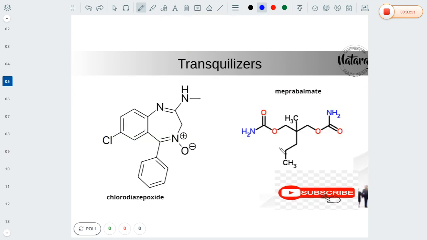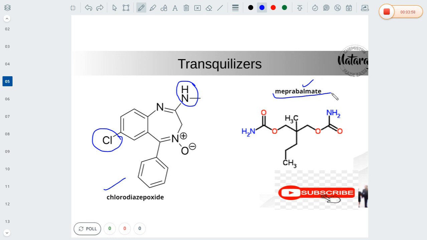Okay, these are the chemical structures of tranquilizers. One is chlordiazepoxide and the next one is meprobamate. If you observe, chlordiazepoxide has a halogen group which is nothing but chlorine, and it also has an amino group which is called NH. Because of having the chlorine group as well as the NH group, this drug is widely used as a tranquilizer. And the second variety of the drug is called meprobamate. Meprobamate also has tranquilizer capacity.